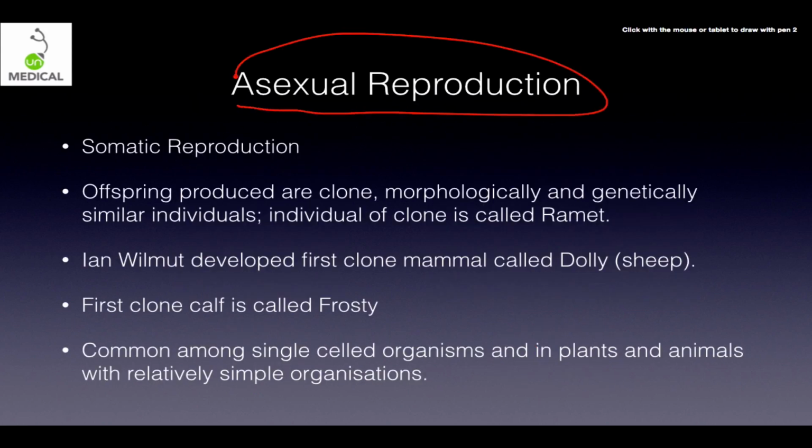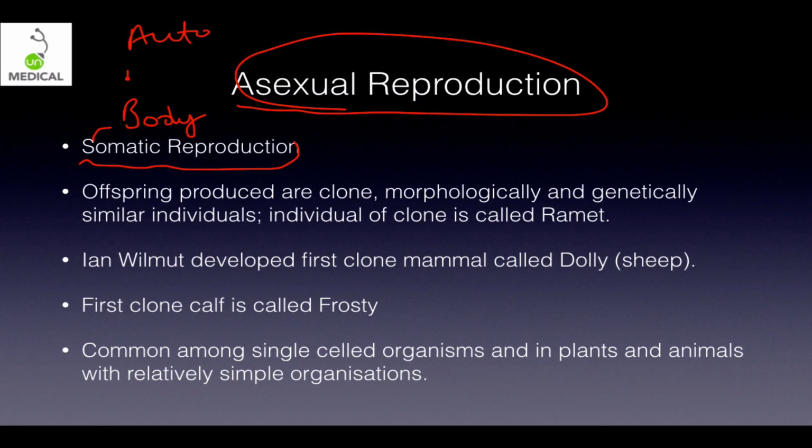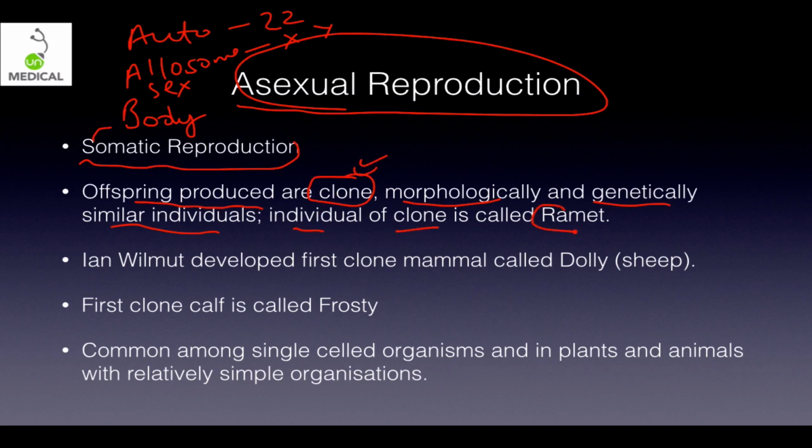Asexual reproduction. This is also called as somatic reproduction. Soma means body. So basically there is no differentiation between autosomes and allosomes. That is, autosomes are the 22 chromosomes in human beings. Allosomes, that is sex chromosomes, they are called as X, Y, etc. Autosome and sex chromosome. So offspring produced here are clone. They are morphologically and genetically similar individuals. So a group of morphologically and genetically similar individuals is called as clone, but individual of a clone is called as ramete. Is that absolutely understood? अभी तक कोई दिक्कत नहीं है, बहुत बढ़िया.